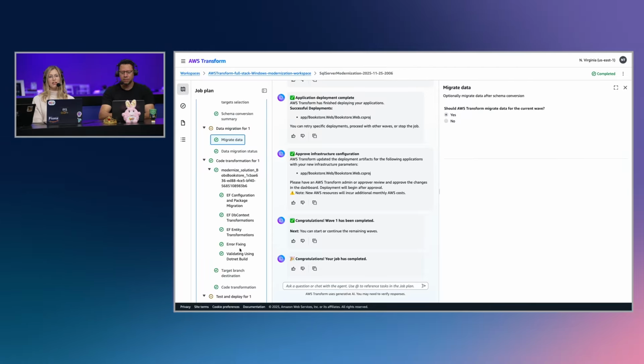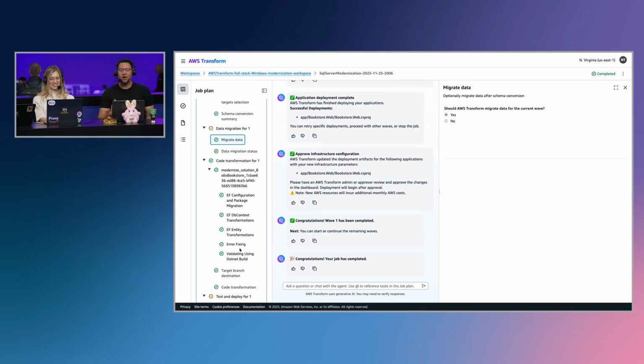Well, we have a comment in the chat saying, why are there so many food references? And you know what? Our lunch has not yet come. Our lunch is after this segment, so we're just a little hungry thinking about food while we talk about AWS Transform. It's 12 o'clock somewhere. I just put it in the chat, but to be fair, I'm also always hungry, so there's that.